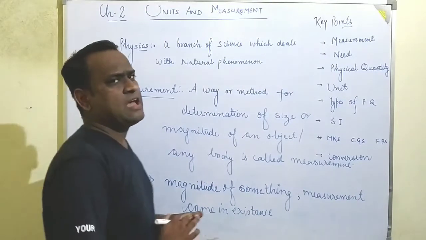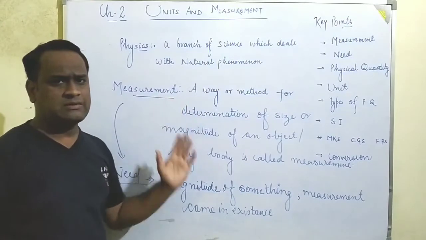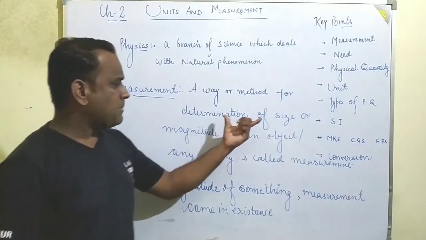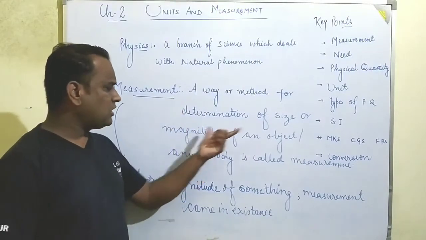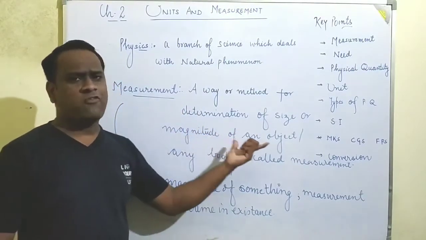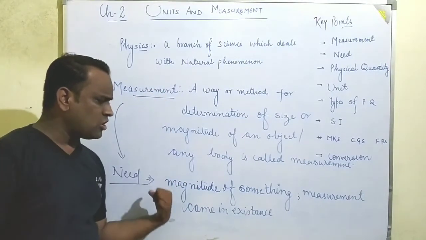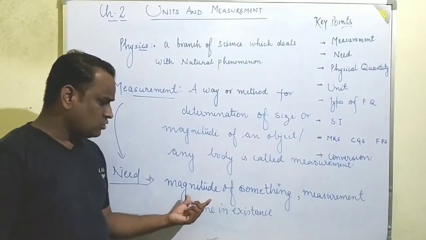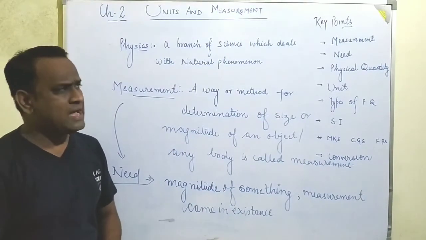So students, here I have given you the idea that measurement is a method or a way by which we can determine the size of an object or something, or give the magnitude of an object. That way is said to be measurement, and the need of measurement is to give the magnitude of something in our daily life.